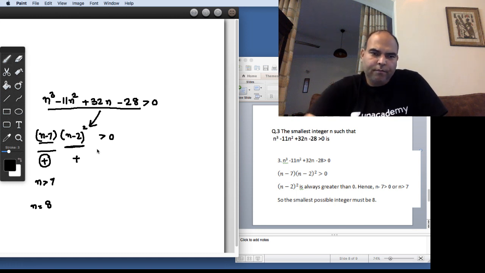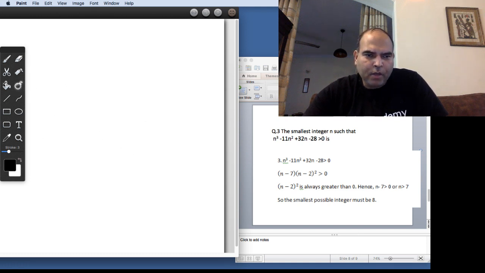So you have a few views where you can do this logically, because you can use sum of roots. If you think of how to get the n minus 7 and n minus 2 whole square, you can try to use that for a standard cubic equation.